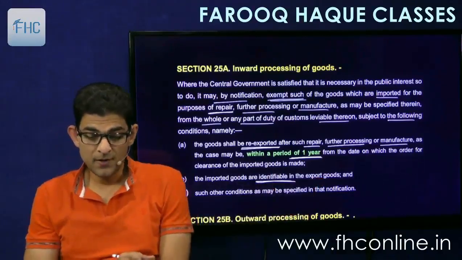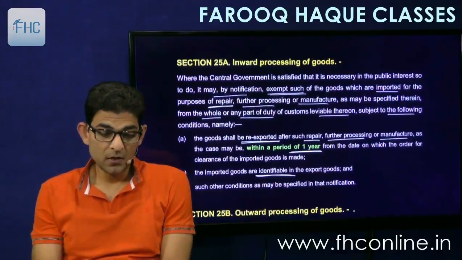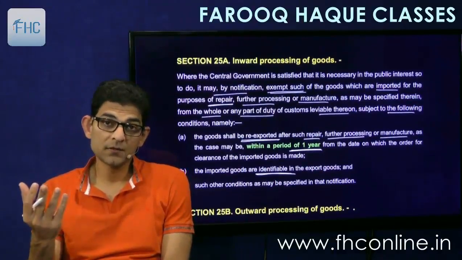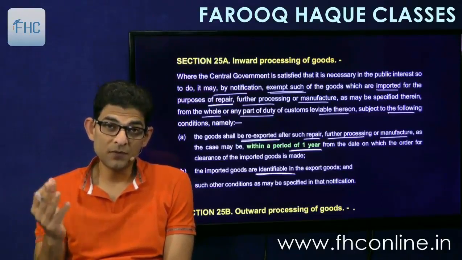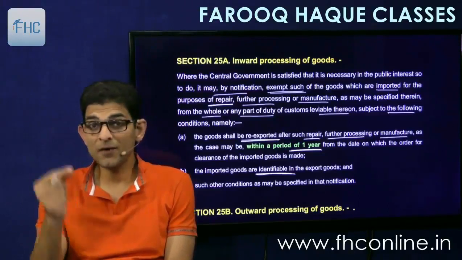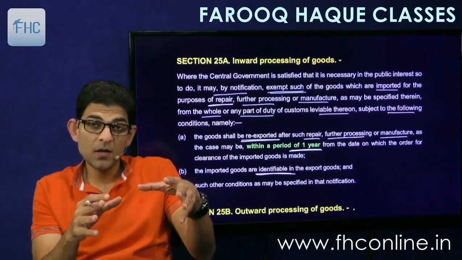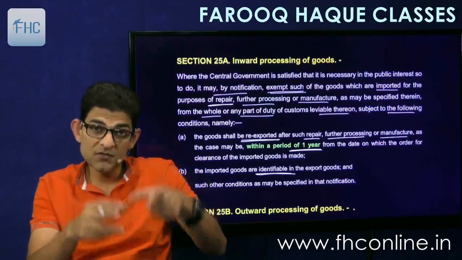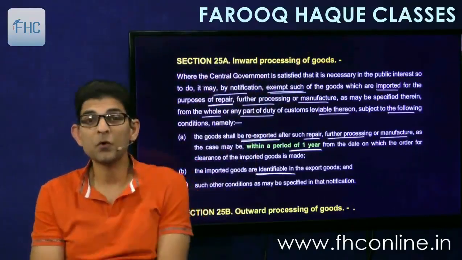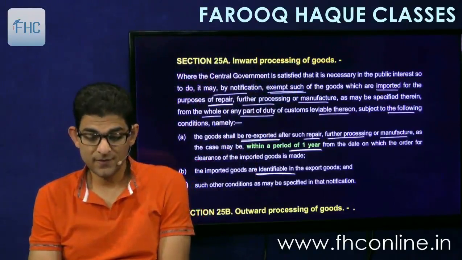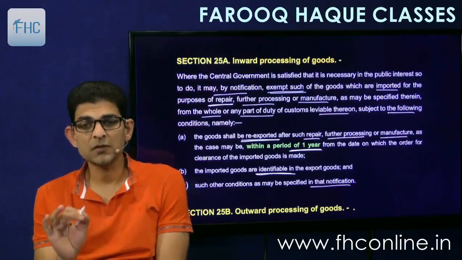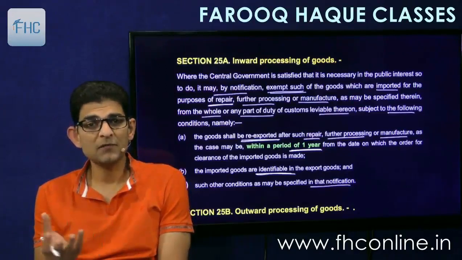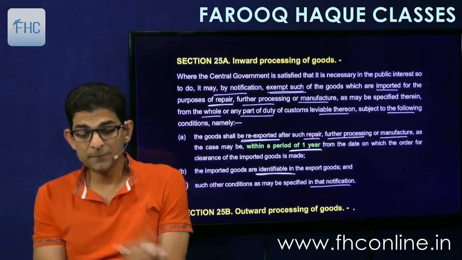So the imported engine should be identifiable in the car which is getting exported. Understood? Or we are importing, say, wood from Finland, manufacturing furniture in India and then exporting furniture. So when we export the furniture, we should be able to identify that the wood used to make this furniture is the same imported wood which was imported from Finland. And lastly, such other conditions as may be specified in that notification. So all the other conditions will be notified there, we will have to follow them, obviously.